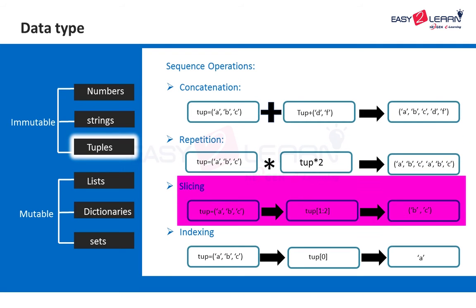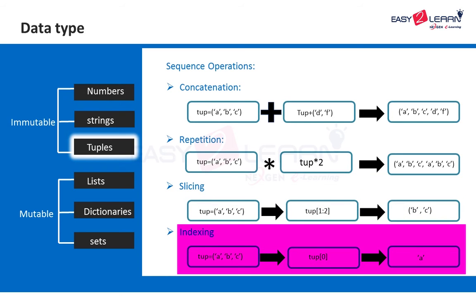When coming to slicing, the given tuple has three names A, B, C, and if you retrieve 1:2, you get B and C. Even if you specify a value which is not in the range, it will consider the maximum range of the values present in the given tuple. Now if you move to indexing, from the given tuple A, B, C, if you retrieve the index value 0, you get the first name, that is A. As we have discussed earlier, indexing starts with 0.